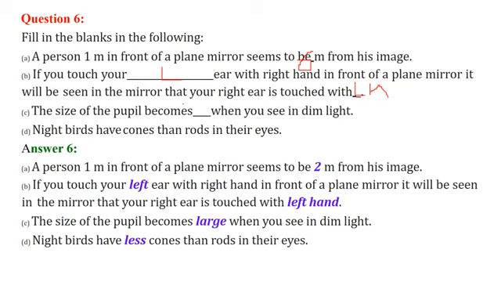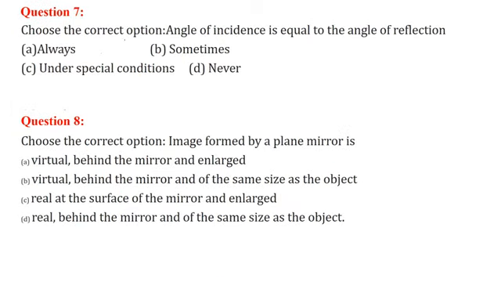The size of the pupil becomes large when you see in dim light, and when there is too much light, it becomes smaller. Night birds have fewer cones than rods in their eyes, so less cones than rods. Why? Because rods are responsible for the sensing of light. That is why they have more rods than cones.